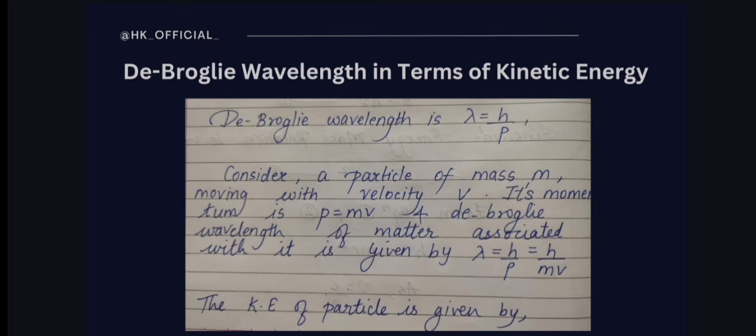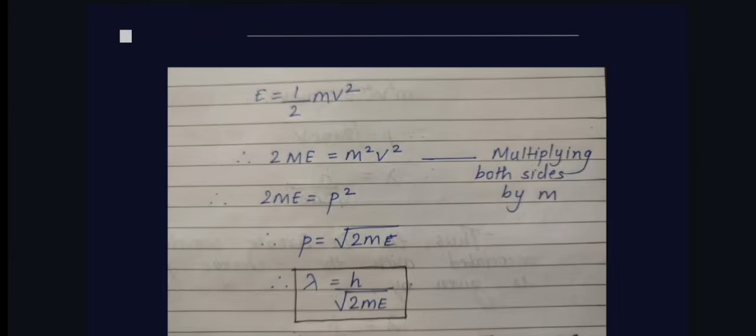So what was the concept? I just defined what the de Broglie wavelength is: lambda is equal to h by p. Then we know what momentum is: momentum is mass into velocity of the particle, and as we all know the basic formula of kinetic energy of any particle is half mv square. Here I have written it, just rearrange it. Don't forget to multiply both the sides by m, otherwise you will not get the p square over there. Just substitute m square v square as p square and you will get p equal to under root of 2mE, and just by substituting it in de Broglie's wavelength you will get lambda equal to h upon under root of 2mE. I hope you felt it very simple.